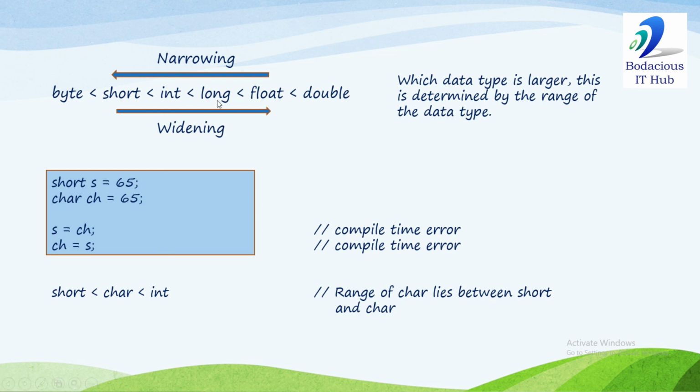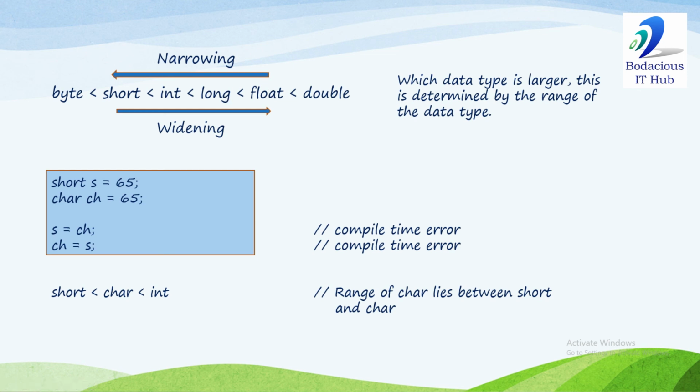If we consider long and float, long occupies 8 bytes, float occupies 4 bytes. But float will be considered larger because a float can represent a larger range of values. So if we are assigning long to float, it is widening. And if a float type value is being assigned to long, it is narrowing.